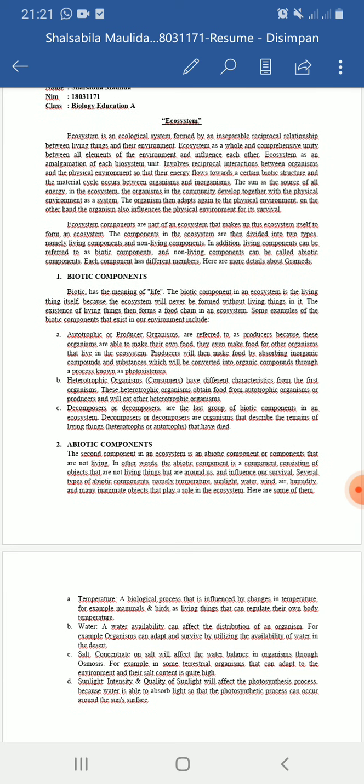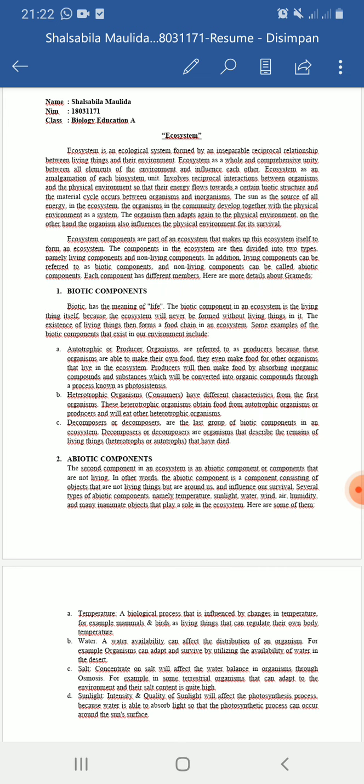2. Abiotic components. The second component in an ecosystem is the abiotic components, or components that are not living. In other words, the abiotic component consists of objects that are not living things but are around us and influence our survival.